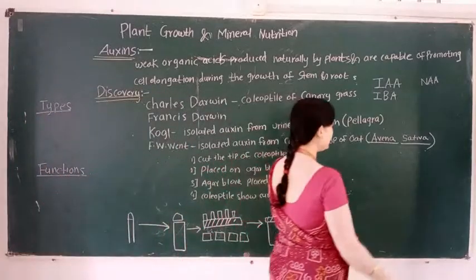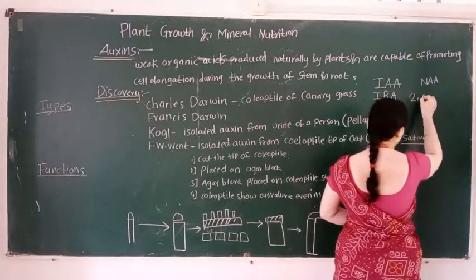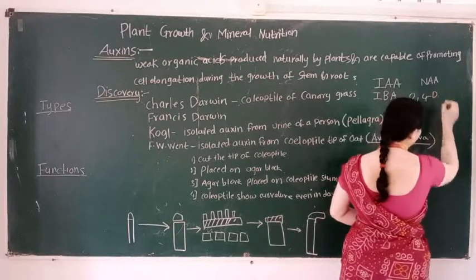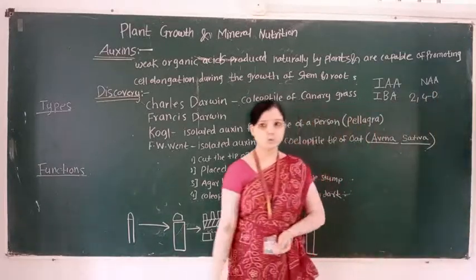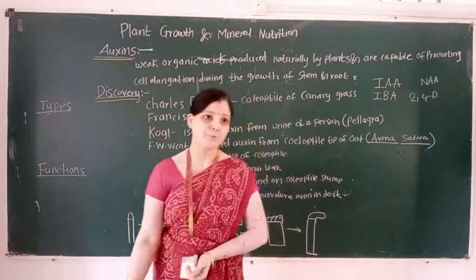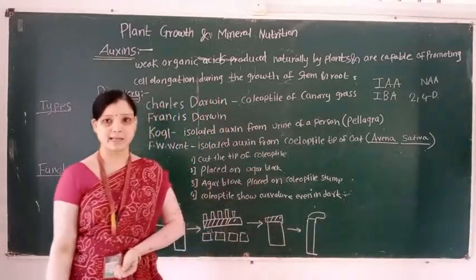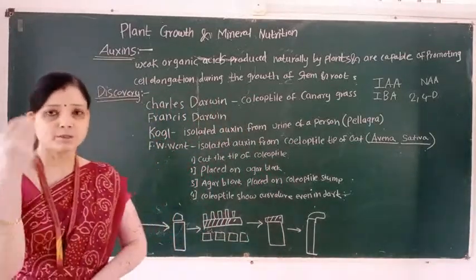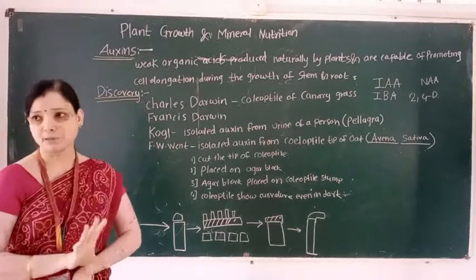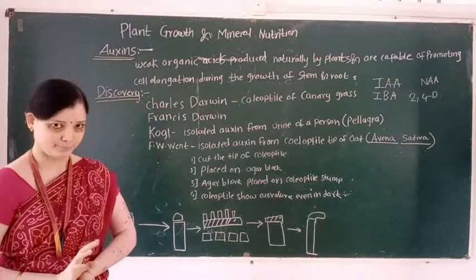And another example of auxin is 2,4-D, 2,4-dichlorophenoxyacetic acid. So these are the examples of the auxin.